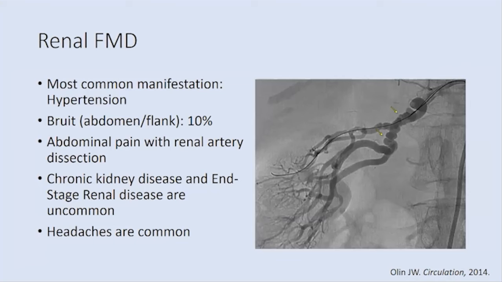So renal FMD, the most common manifestation is high blood pressure. Patients will come in for some reason of high blood pressure. They're on multiple medicines and we're not sure exactly what's going on there. We will hear bruits in some of our patients. And if there is a dissection, which we looked at earlier, that tear of that blood vessel, patients can have abdominal pain in that region.